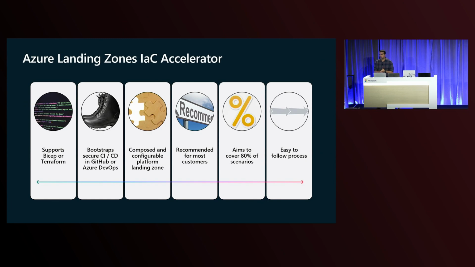You can use something that we've introduced. It's called the IaC accelerator. The infrastructure as code accelerator helps you, number one, bootstrap your Bicep or Terraform implementation. It sets up CI/CD in your GitHub or Azure DevOps, and gives you a composable and configurable platform landing zone. We recommend it for most customers because it aims at 80% of the scenarios which we've seen out there. And last but not least, it's got an easy-to-follow process, which I'll guide you through when we get to the demo.